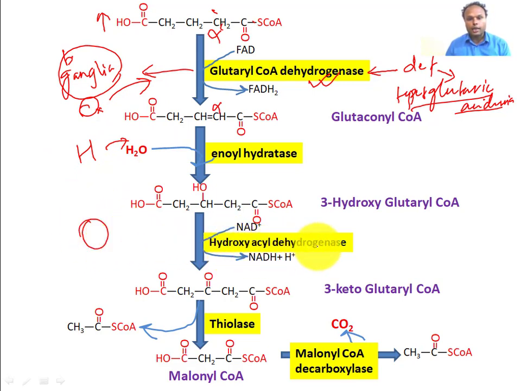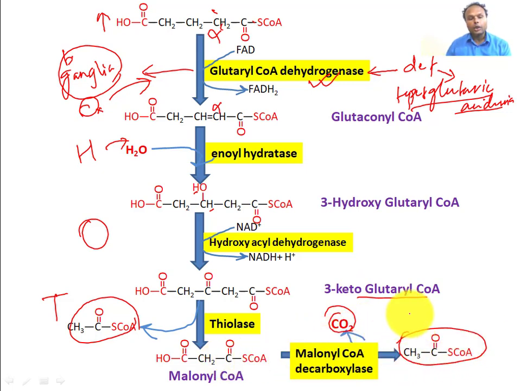Hydroxyacyl dehydrogenase will remove the protons from this, so this will oxidize the hydroxyglutaryl coenzyme A into beta ketoglutaryl coenzyme A. This beta ketoglutaryl coenzyme A will undergo thiolysis, releasing 1 acetyl coenzyme A, and what remains is malonyl coenzyme A. Malonyl coenzyme A will undergo decarboxylation, releasing CO2, and it will also convert into acetyl coenzyme A.